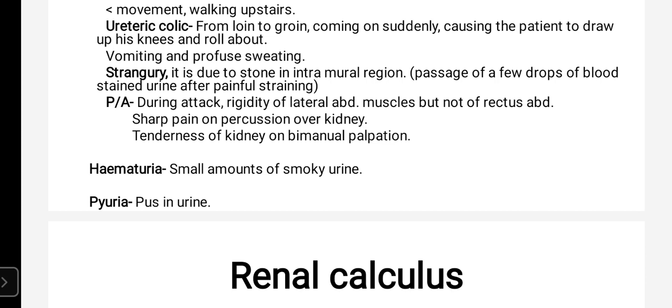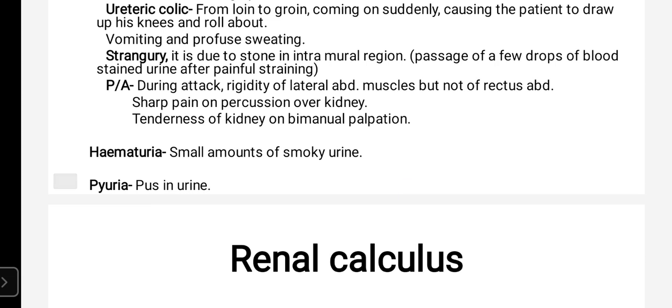Per abdomen, when you palpate during the attack, there will be rigidity of the lateral abdominal muscles, but not of the rectus abdominis. Sharp pain will be felt on percussion over the kidney. Then there is tenderness of the kidney on bimanual palpation. Okay, so this is the per abdominal examination.